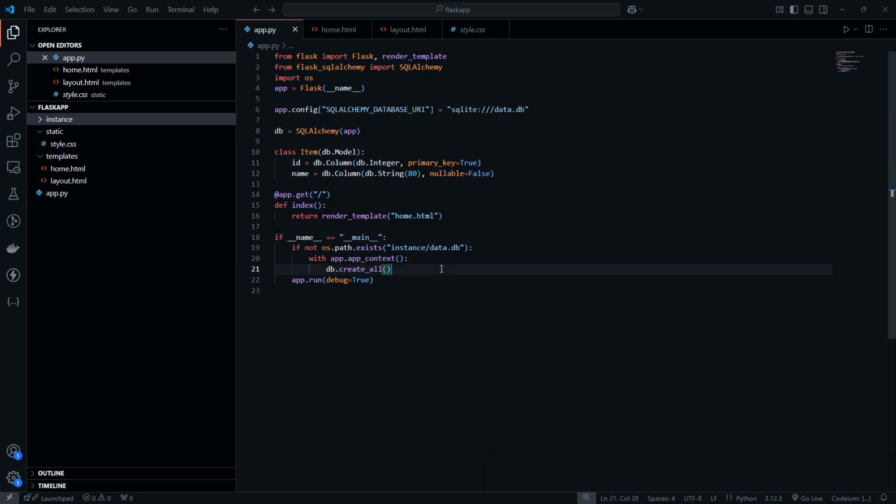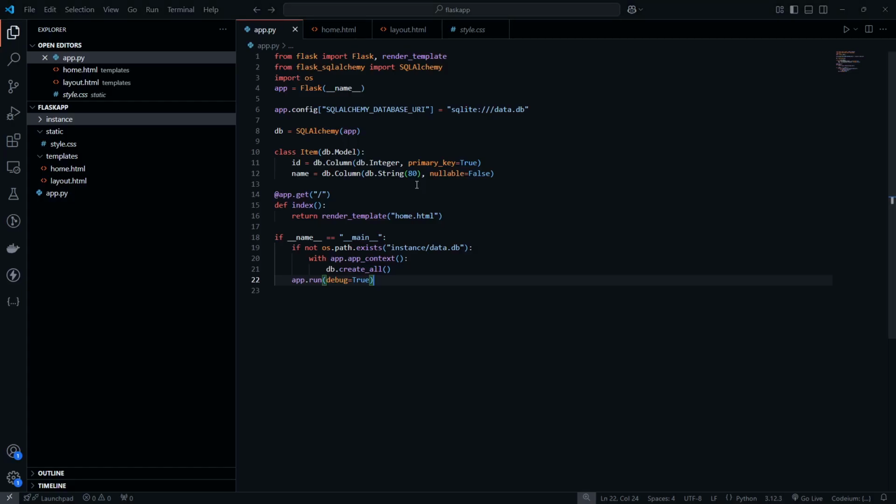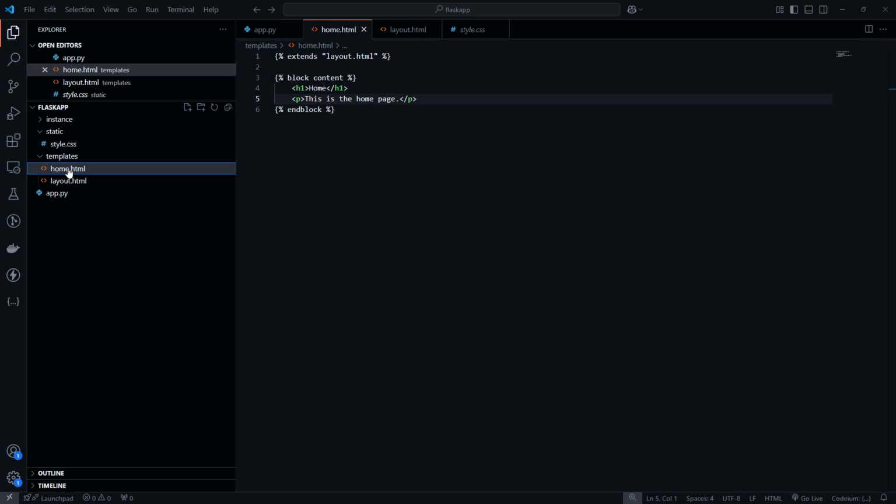All right, pretty good. And let's go back now, refresh. Everything seems to be working. Perfect. So what do we do now, right? We've got our database set up. We've got our homepage set up. The first thing we probably want to do is give the user the ability to create items in the database, right? So why don't we make another template for that?